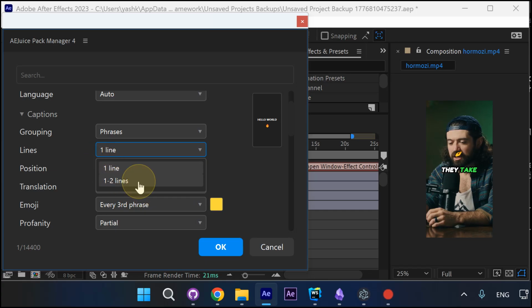We cannot always guarantee 2 lines because of the pauses and phrase lengths. So we will try to make it 2, but it can be 1 in some cases.